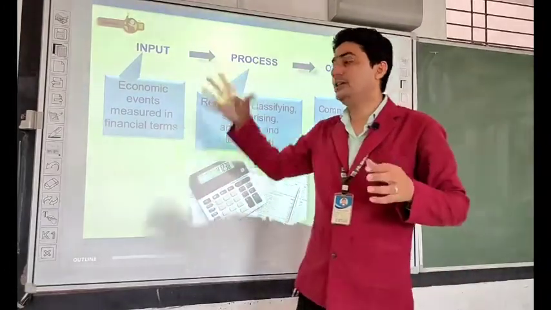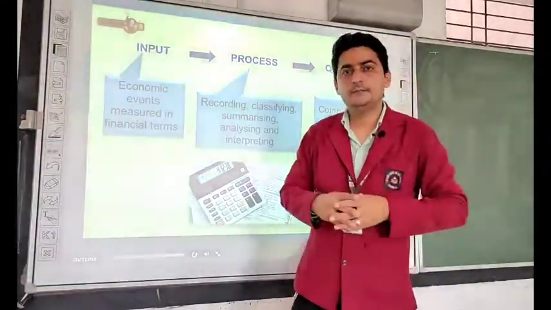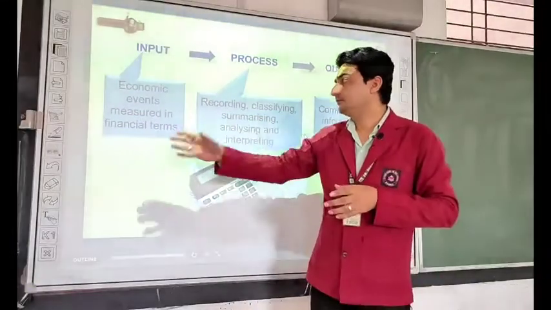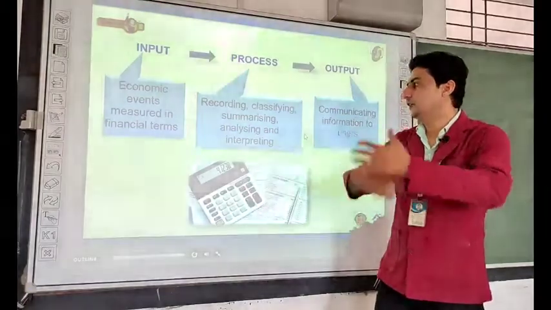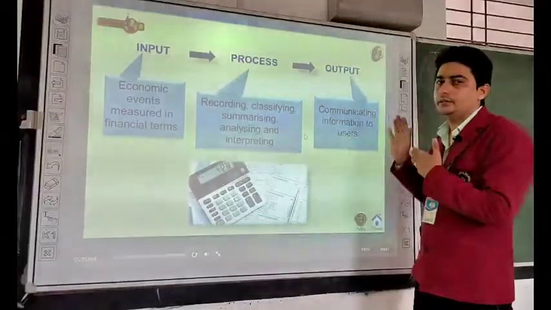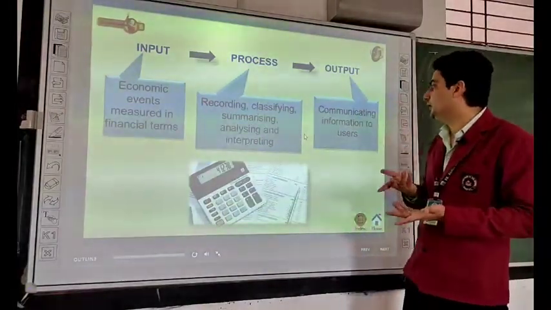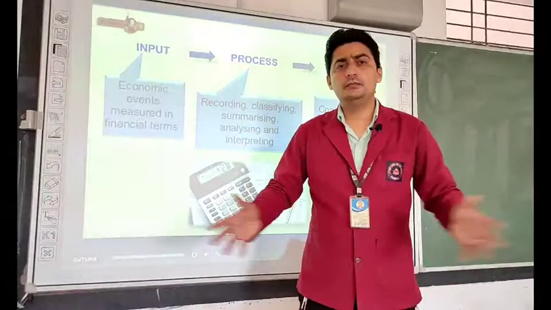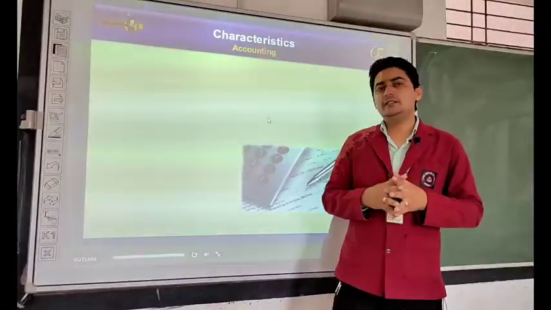So first the input is to identify the transactions and measure them in terms of money. Then after measuring, the process will be there: recording, classifying, summarizing, analyzing, interpreting. After this, you will communicate the information to its users. It will be your output, communicating information to users. So simple. Okay. Now let us talk about the characteristics of accounting.